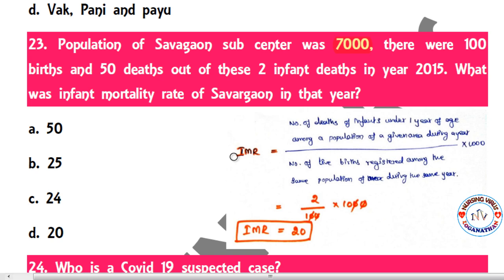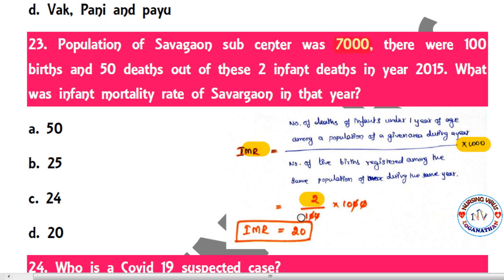So for calculating the IMR, you can go with this formula: the number of deaths of infants under 1 year of age among the population of a given area during the year, divided by the number of live births registered among that same population during the same year, into 1000. Here the number of infant deaths in the particular year is 2.